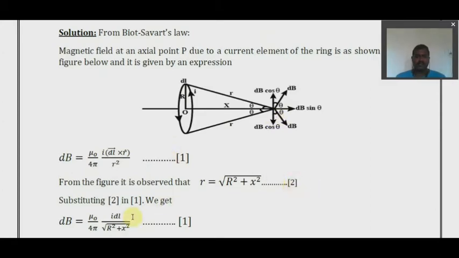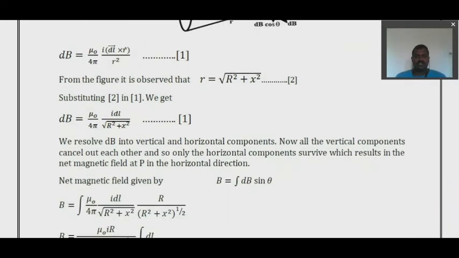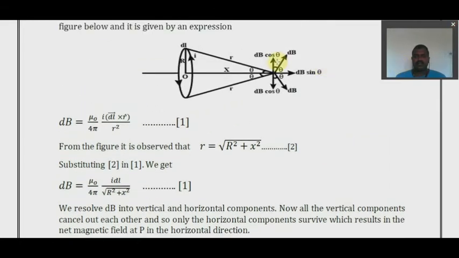So substitute 2 in 1. While doing it, remember this R in the numerator cancels with the R in the denominator. So take the denominator as root of R square plus X square. With that equation, we know that horizontal components add up and vertical components of the magnetic field get cancelled.